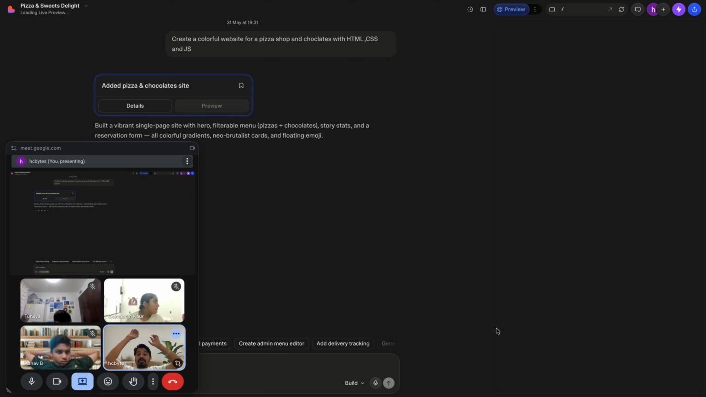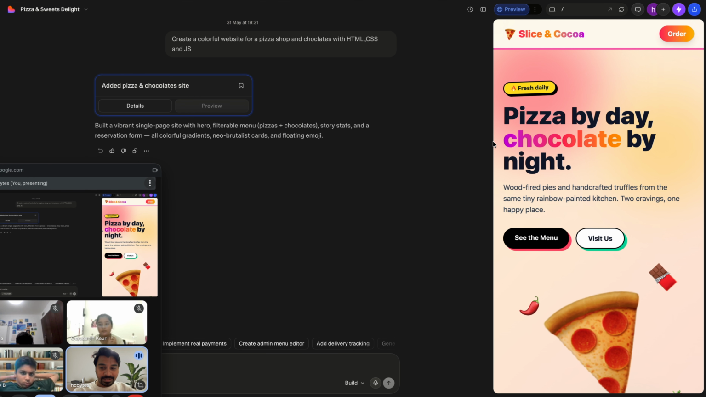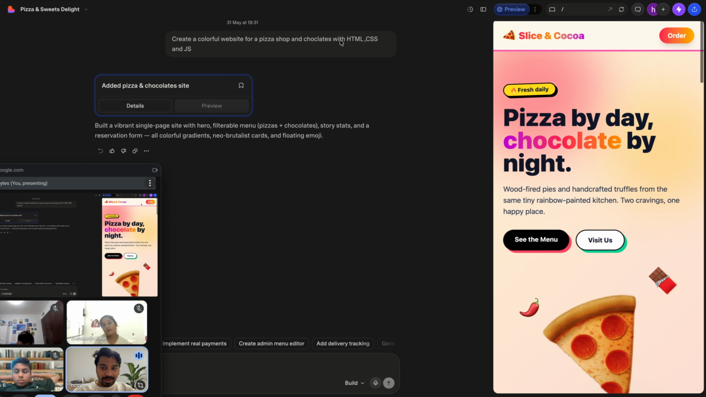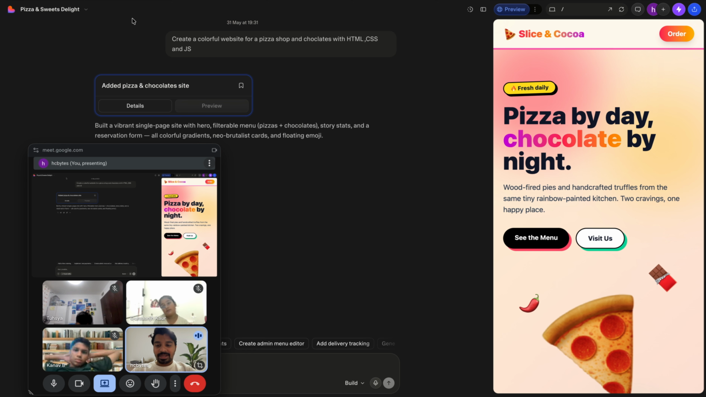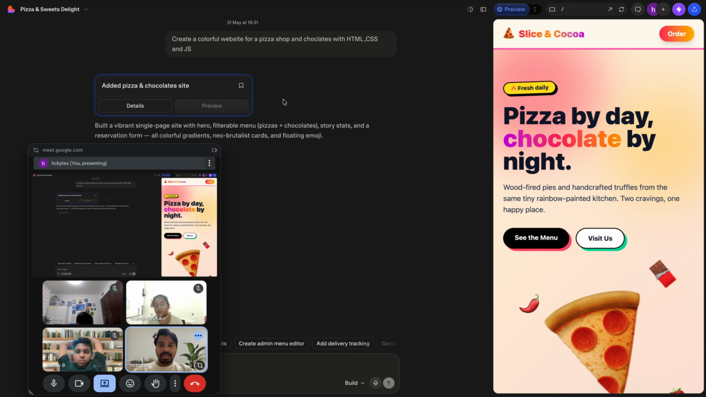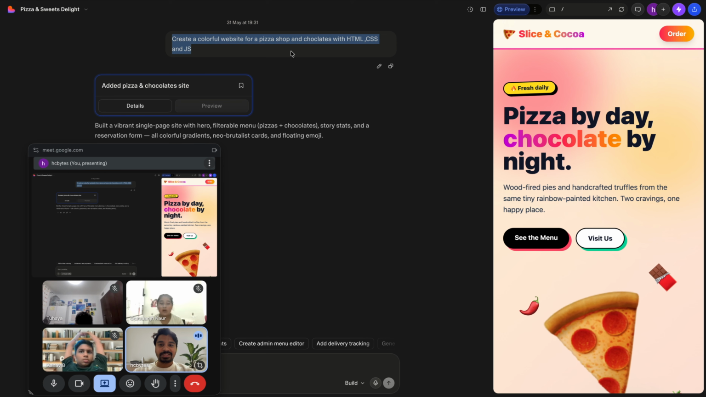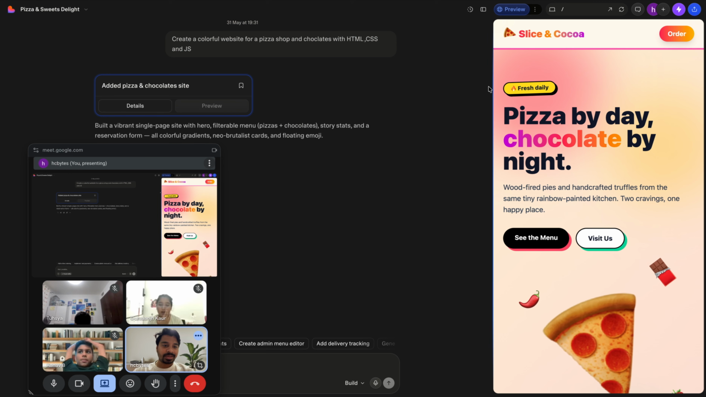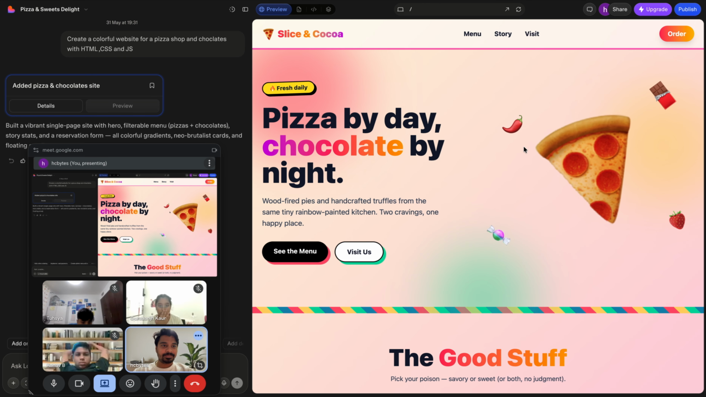Okay, build a vibrant single page site with hero. And it is previewing. See here, what happened? I went to Lovable. This is also a website named lovable.dev. And I gave this prompt: create a colorful website for a pizza shop and chocolates with HTML, CSS and JavaScript. Okay, now it will give me this very nice website.